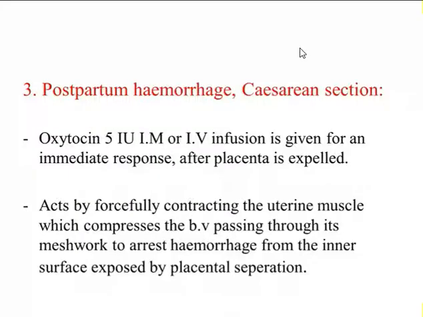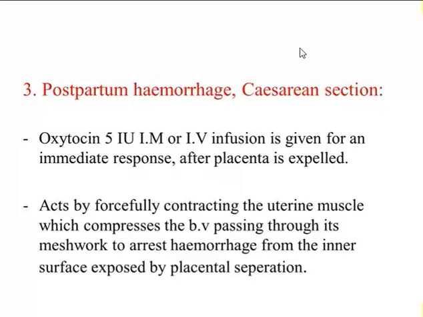Now coming to postpartum hemorrhage and cesarean section. In postpartum hemorrhage, and after and during cesarean section also, oxytocin can be given in a dose of 5 international units. It can be given either intramuscularly or by intravenous infusion, and it is given for immediate response.